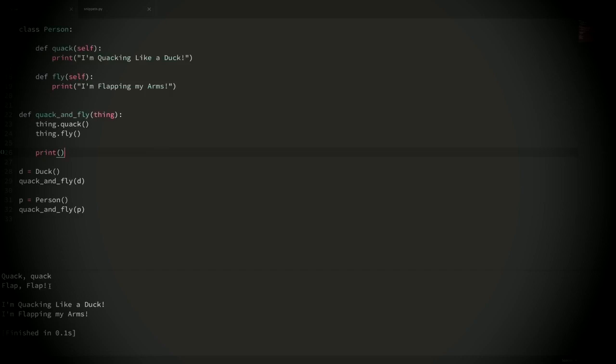And that's what duck typing is. We don't care if it's a certain type of object, we only care if it can do what we ask. So now you might be thinking, well, isn't this dangerous? Can't we pass in just any object that will potentially throw an error?